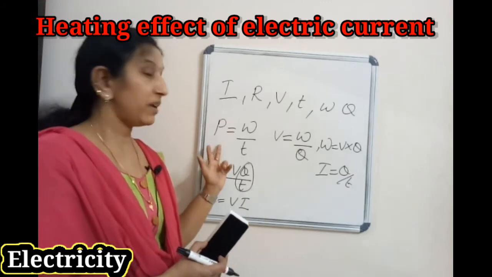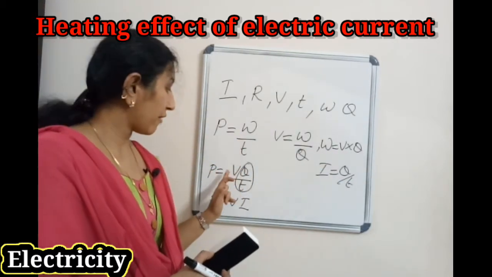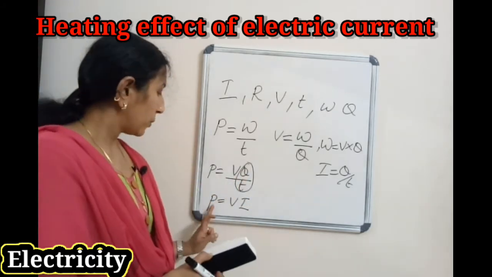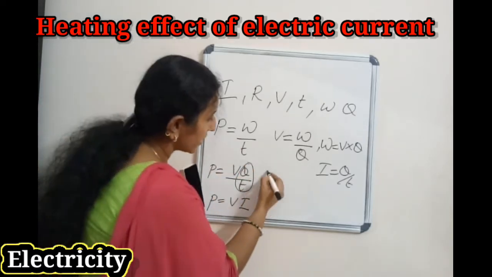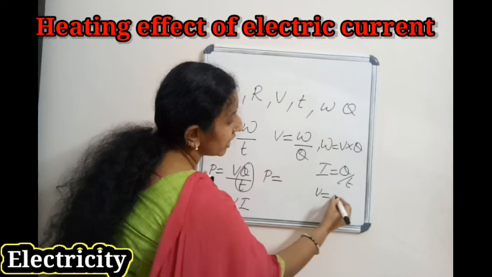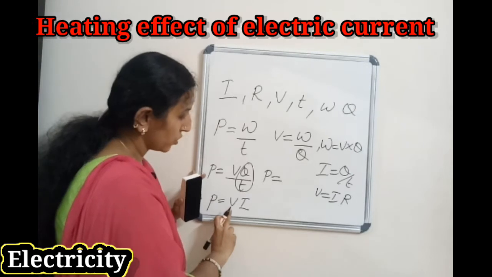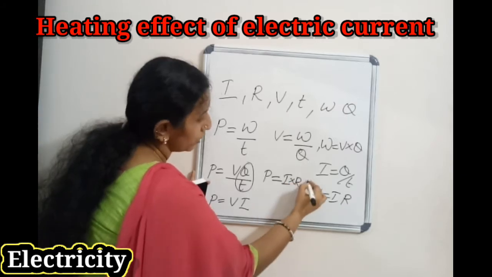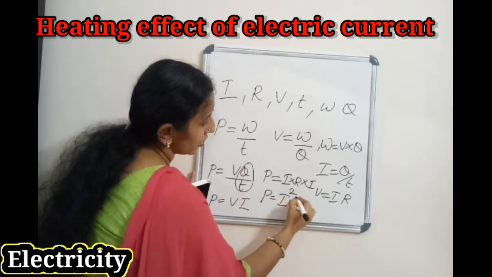How we got that? P equal to W by T and W equal to VQ. So we substitute VQ by T, and Q by T equal to I. So P equal to V into I. Okay, then one more equation we can make for P. You know the Ohm's law equation for V: V equal to IR. So substitute here for V, I into R into I. That means P equal to I square R.